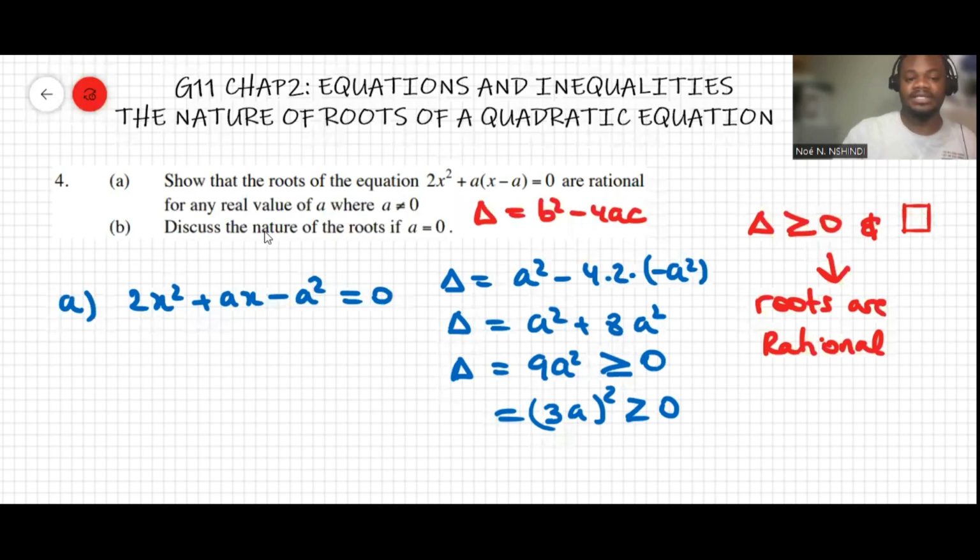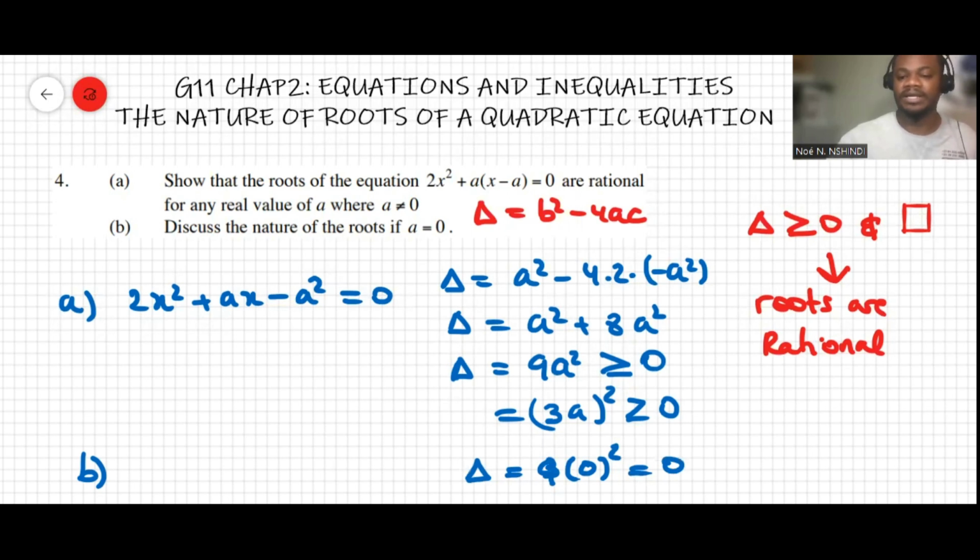This says discuss the nature of the roots if a equals 0. So if a was equal to 0, the discriminant delta would have been equal to 0 also, because it's going to be like 9 times 0 squared, which is equal to 0. And if it's 0, then the discriminant will be rational and there will be only one solution. That's what the condition says.